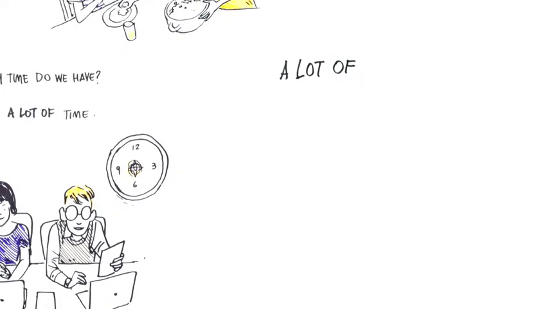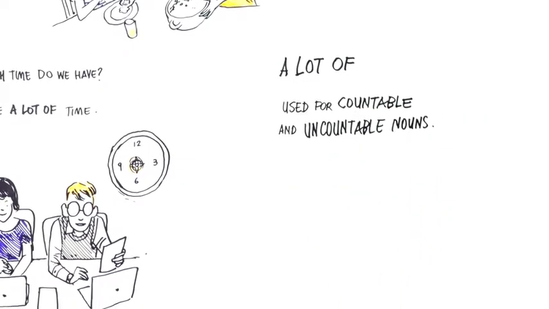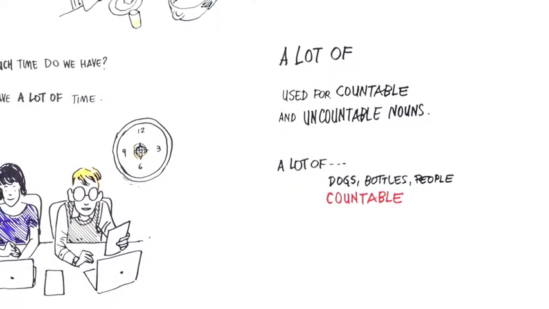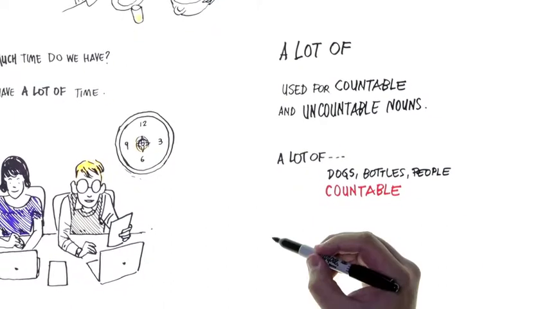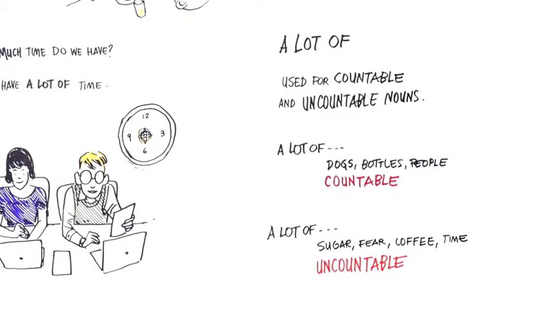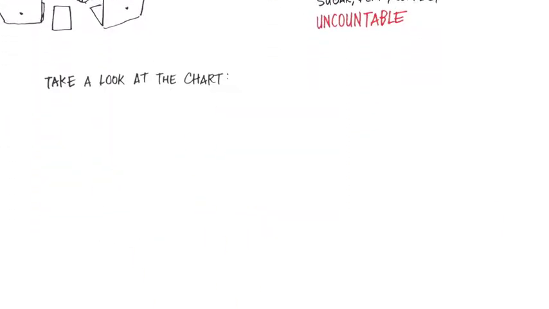A lot of is used for countable and uncountable nouns. Like a lot of dogs, bottles, people. Countable. A lot of sugar, fear, coffee, time. Uncountable. Take a look at the chart.